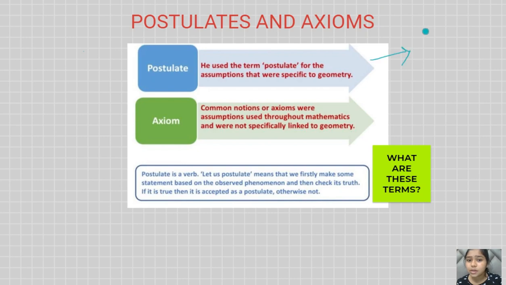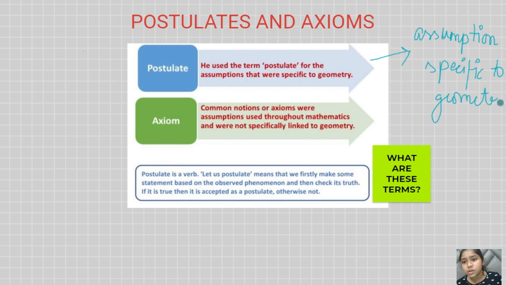Postulates are those assumptions which are only linked to geometry. He made those assumptions which are only specific to geometry. Okay, so this is what he told in the postulates. They are only specific to the geometry part, right?